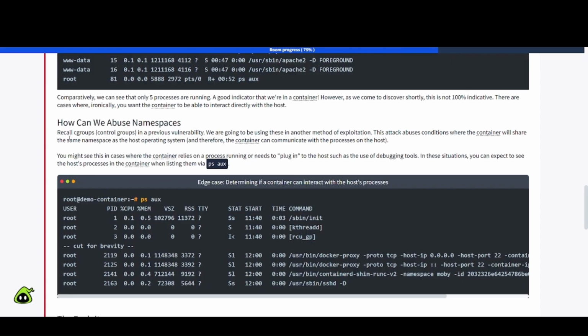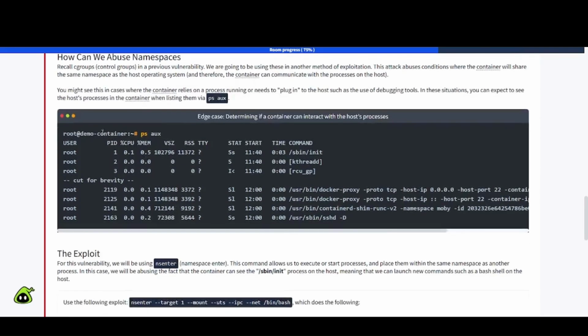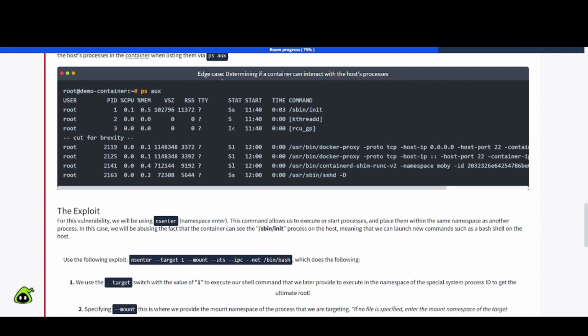How can we abuse namespaces, cgroups, or control groups, in a previous vulnerability? We are going to be using these in another method of exploitation. This attack abuses conditions where the container will share the same namespace as the host operating system, and therefore the container can communicate with the processes on the host. You might see this in cases where the container relies on a process running or needs to plug in to the host, such as the use of debugging tools. In these situations, you can expect to see the host processes in the container when listing them via ps aux. And so here's another example, an edge case, determining if a container can interact with the host processes.